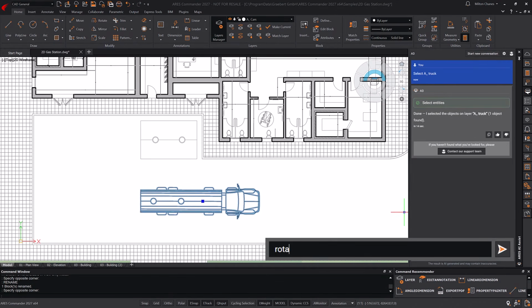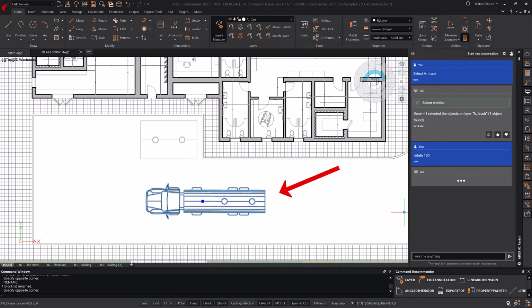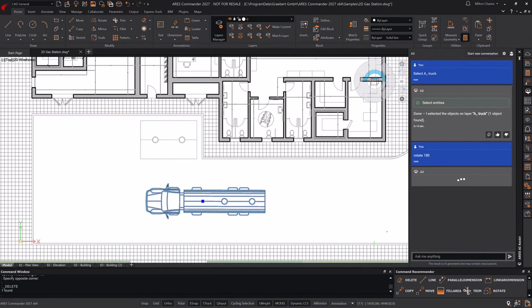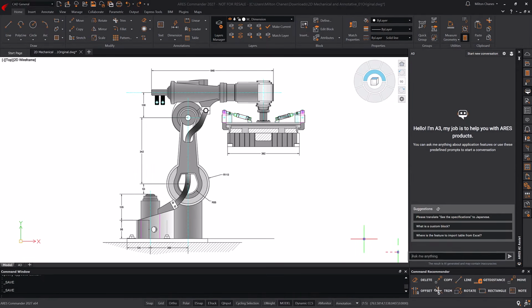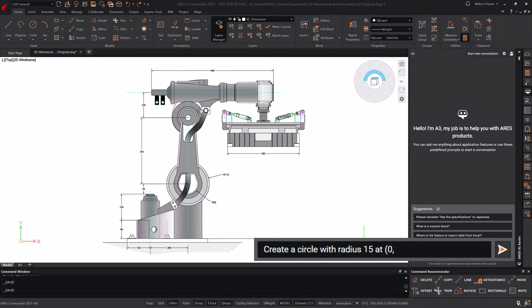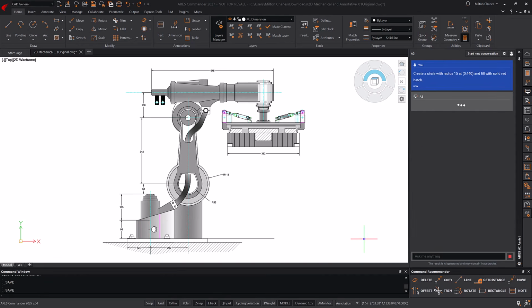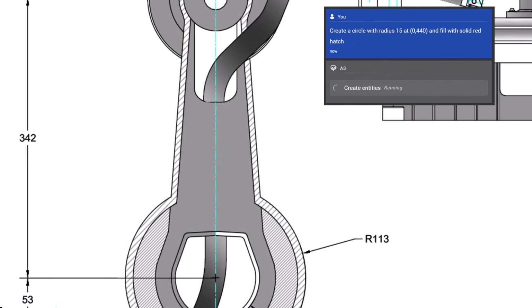This way, you can target specific blocks by name, just like with layers. You can also make a selection based on a specific color, line type, or geometry. But the real power is in combining selection and modification in a single prompt. Here, you can see each step of the process as it unfolds in real time.